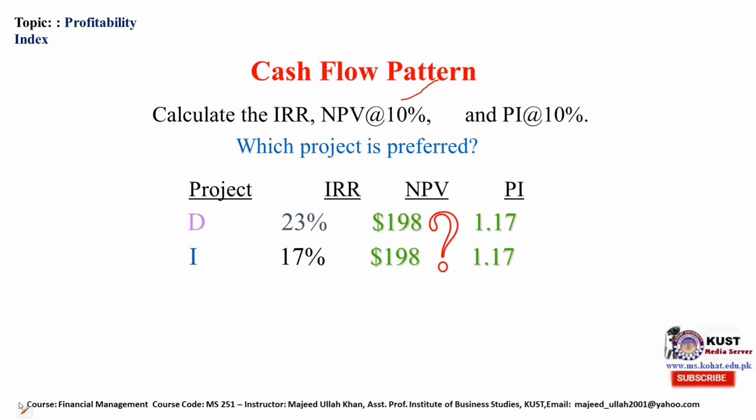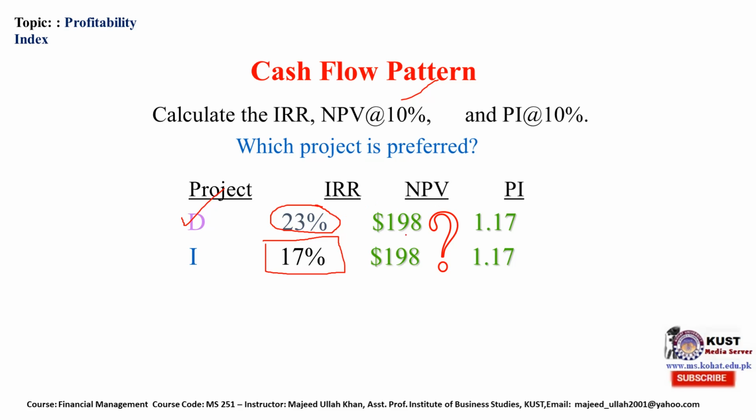So when we calculate these, D project gave us an IRR of 23%, a higher IRR, while I provides us 17% IRR. On the basis of IRR, we will accept D.